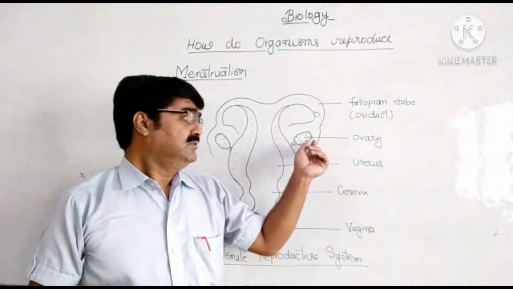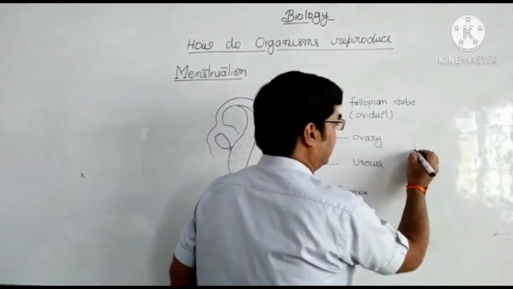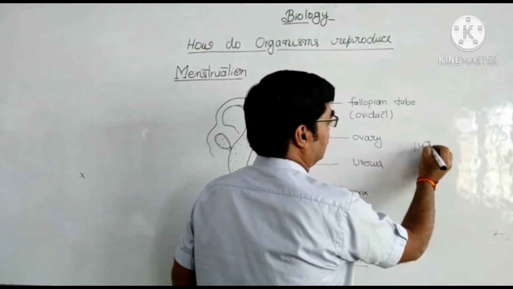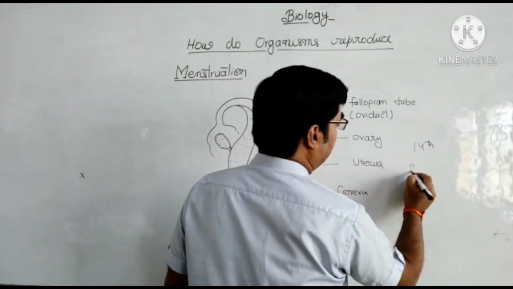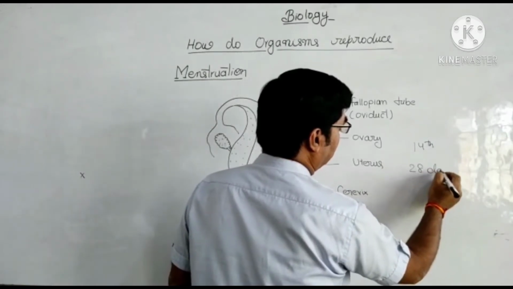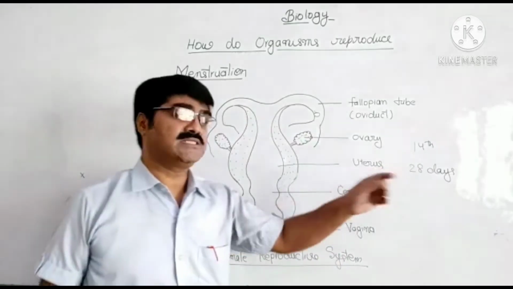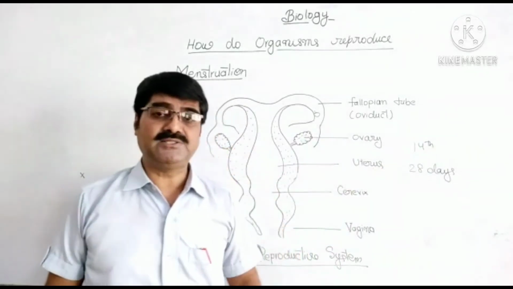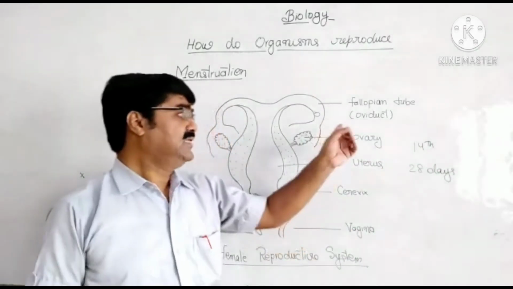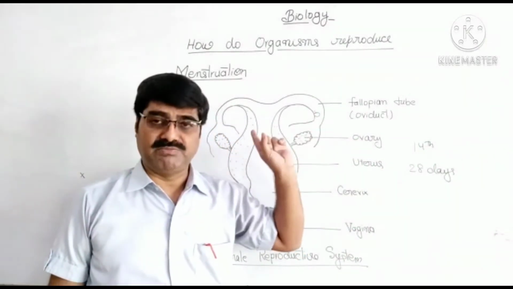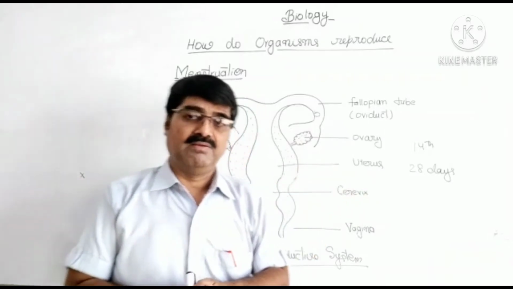This process of ovulation takes place at the 14th day. The menstrual cycle completes within 28 days. The time for the menstrual cycle of periods in the female is about 28 days, and on the 14th day the egg cell is produced, which means it takes place in the middle of the menstruation cycle.